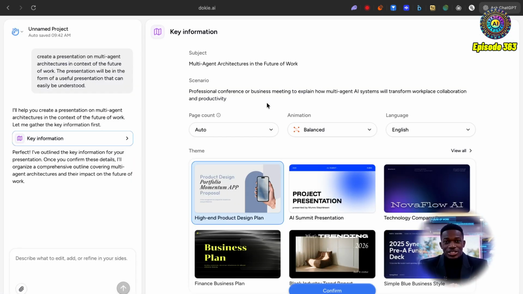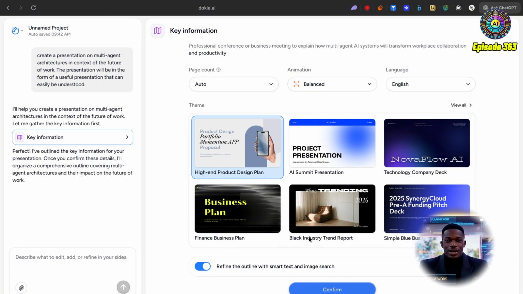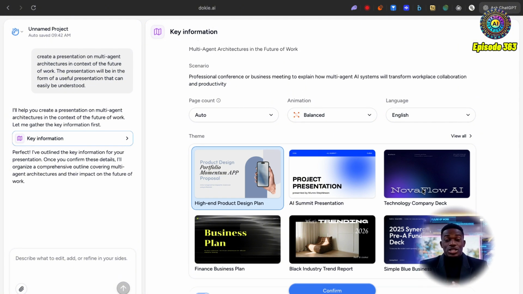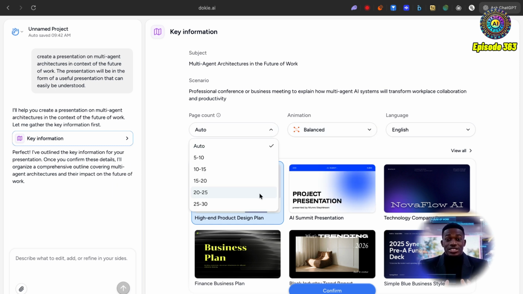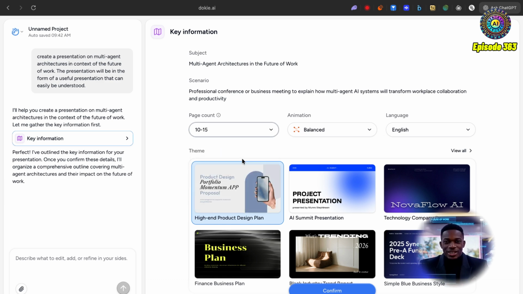Okay, so now we've been presented with this screen. As you can see, we've got the subject, the scenario, page count, and we've got this chat here on the sidebar on the left. We can still change our theme if we wish to do so. We can select the animations. I'm going to leave it at balanced. Page count, we can select auto. I'm going to leave it at 10 to 15.